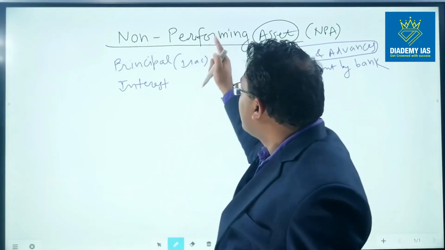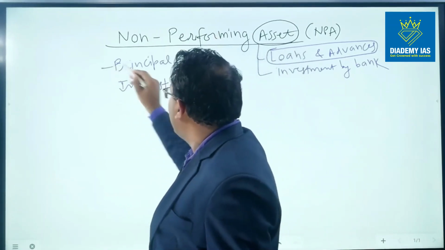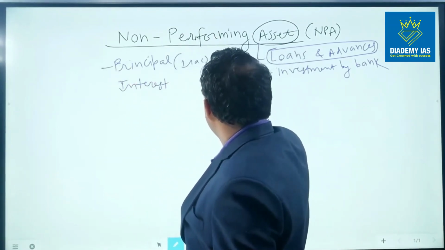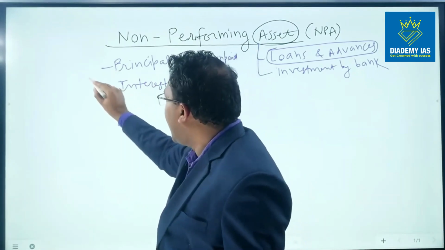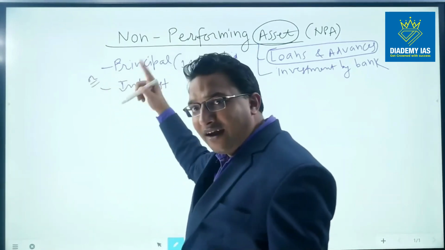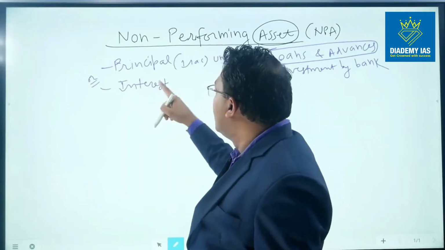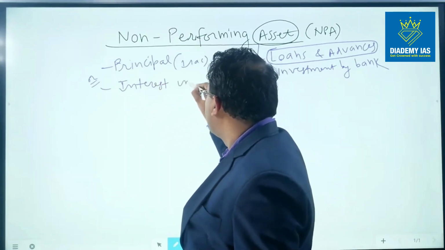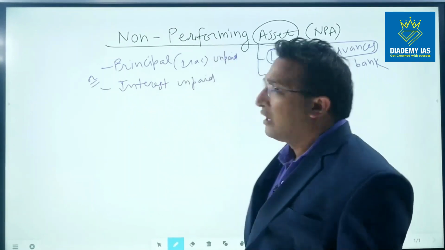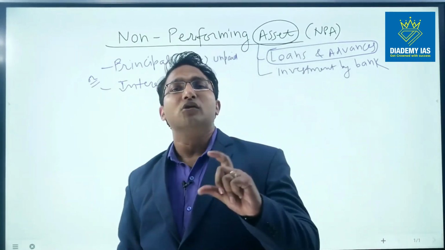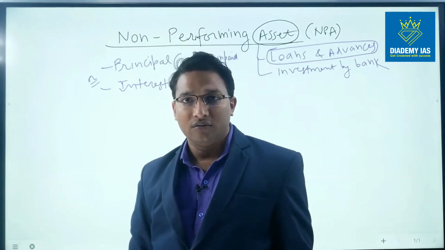So non-performing means the principal is unpaid and/or, so either both of them or one of them, the interest is unpaid by the borrower. In this case, it is called a non-performing asset, or we also call it a bad loan, right?